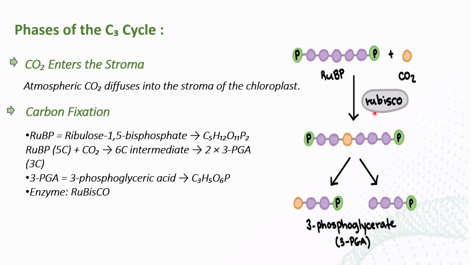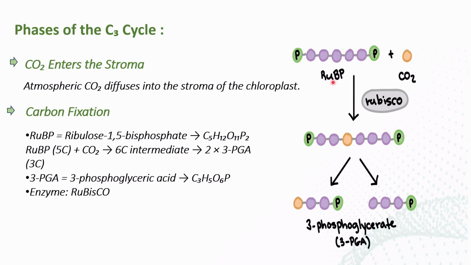Here one thing you have to remember is this enzyme, RuBisCO. RuBisCO means ribulose bisphosphate carboxylase enzyme. It is a carboxylase. Why carboxylase? It fixes the carbon dioxide here so that the carbon can attach to the ribulose bisphosphate. In this reaction you can see two steps.